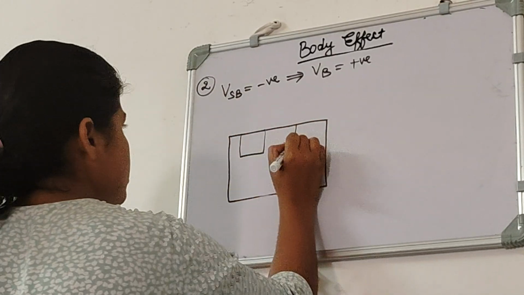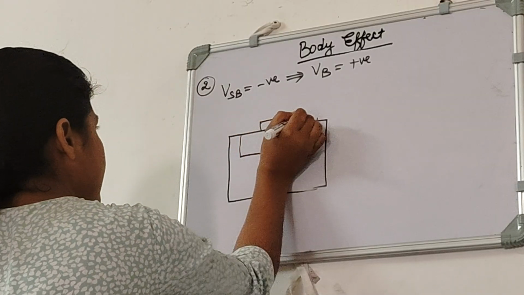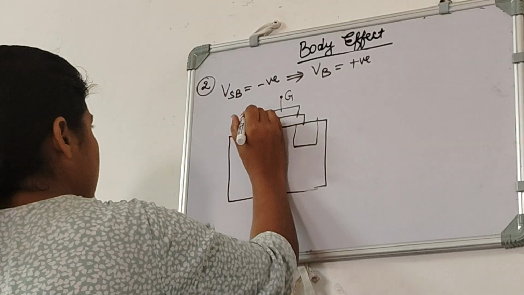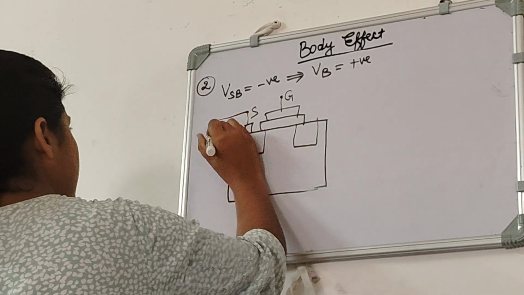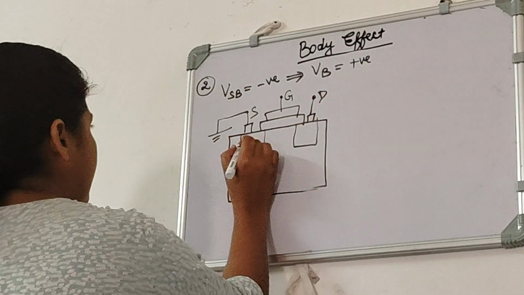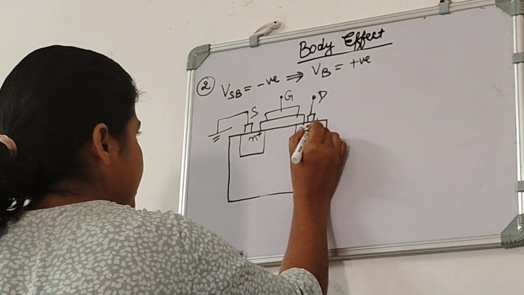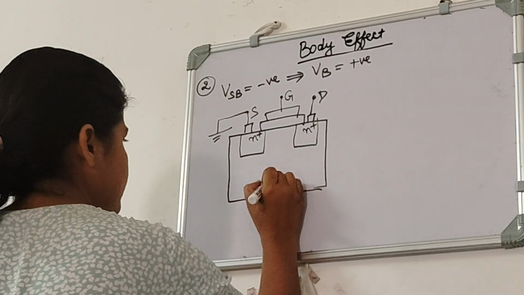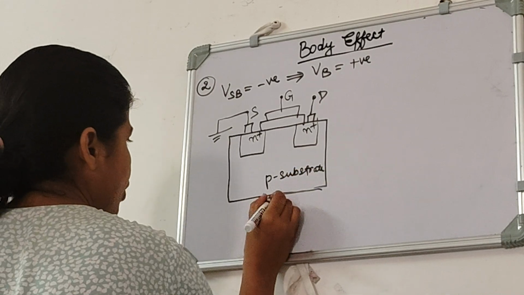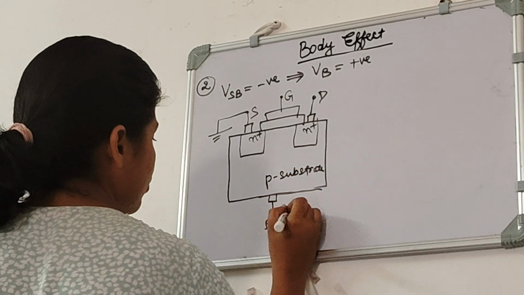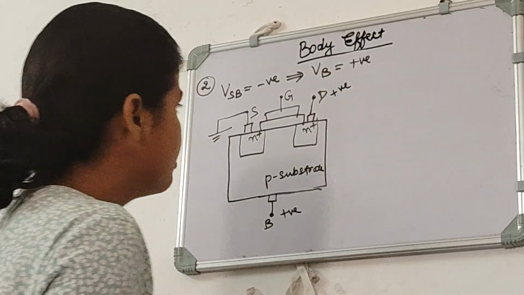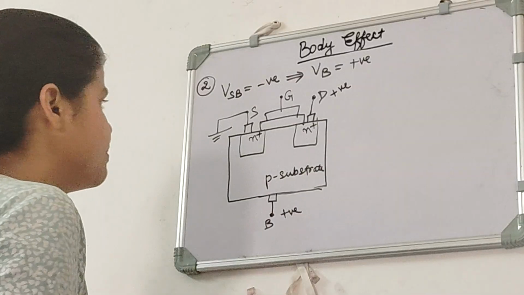This is source, this is drain, this is oxide layer, this is metal layer, this is gate terminal, this is source terminal, and our source is grounded, so we will show it like this. And this is our drain terminal. Our source and drain are of N plus type material, and this is our substrate, and it will be of P type material. Here we will have body terminal, and it has positive voltage, and in NMOS we know that we need to apply positive voltage at the drain.